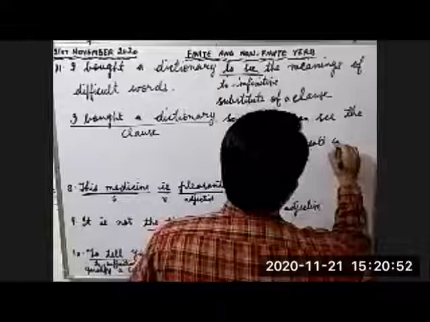How do we use to infinitive? We can use to infinitive to substitute a clause. How can we substitute a clause? We can change the finite verb into a non-finite verb. Then the clause will be replaced by to infinitive.